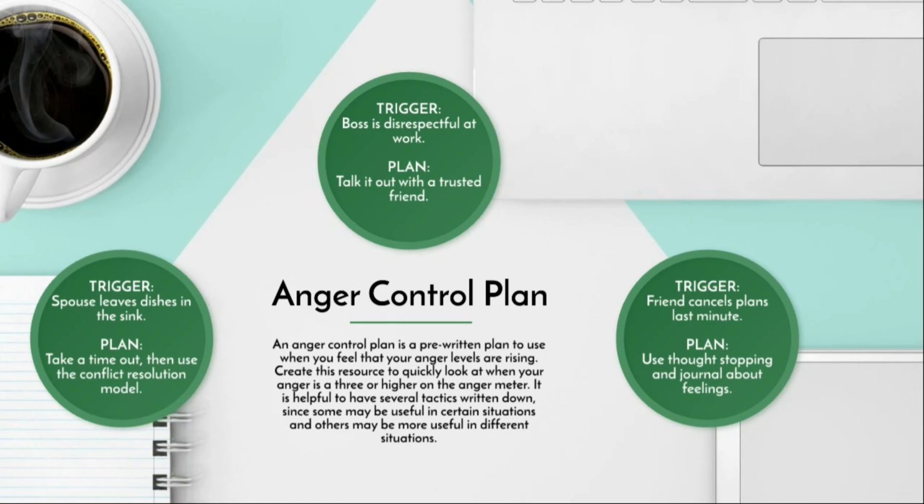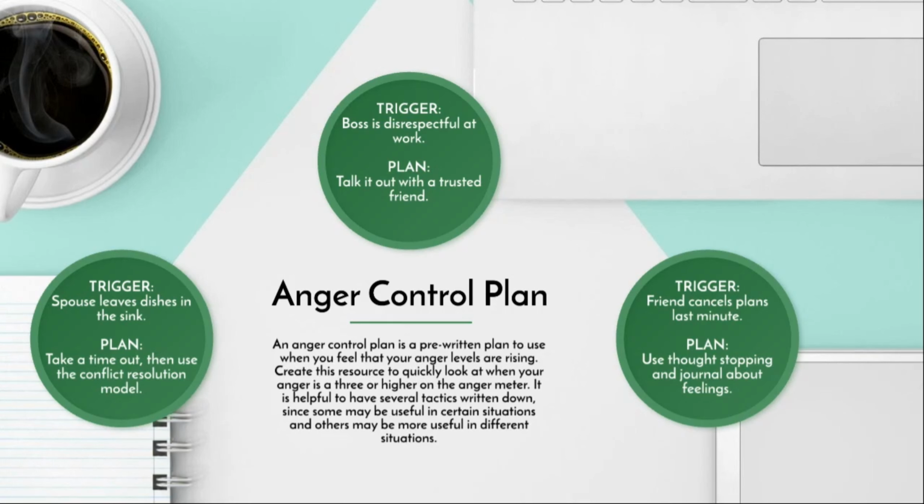It is important that you create an anger control plan that is specific to what you find to be helpful for yourself. It is best to have an anger control plan pre-written so that when you feel your anger levels rising, you have a resource to quickly look at in order to help you take appropriate action steps to calm yourself down. You can look at the PDF that goes along with this module to create your own personal anger plan.